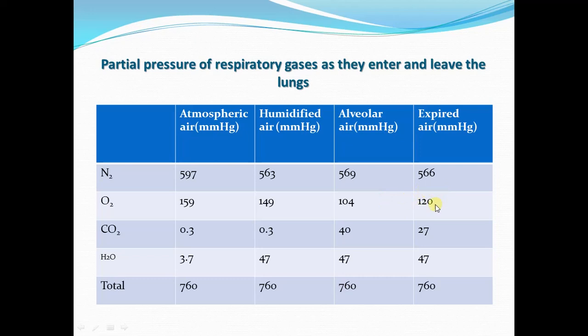expired air will have a partial pressure of oxygen of 120 millimeter of mercury, and the partial pressure of carbon dioxide will decrease for the same reason to a value of about 27 millimeter of mercury, because in the dead space there is no gaseous exchange, so carbon dioxide will not diffuse from the body into dead space air. It will have the same atmospheric pressure of 0.3 millimeter of mercury. When it mixes with the alveolar air, the pressure of carbon dioxide will become 27 millimeter of mercury in the expired air.